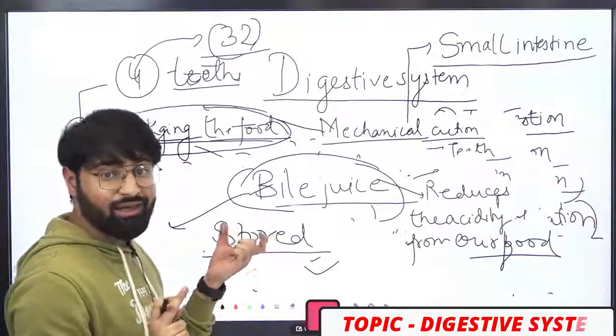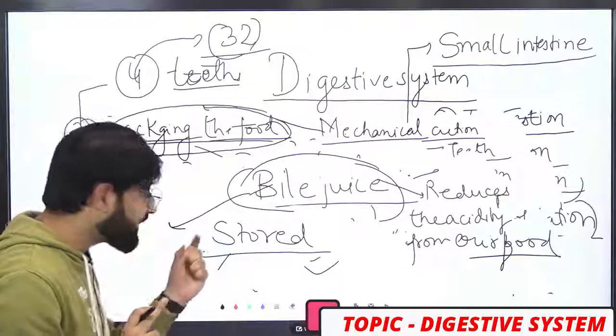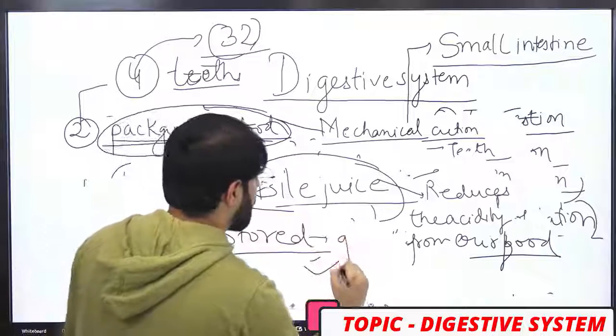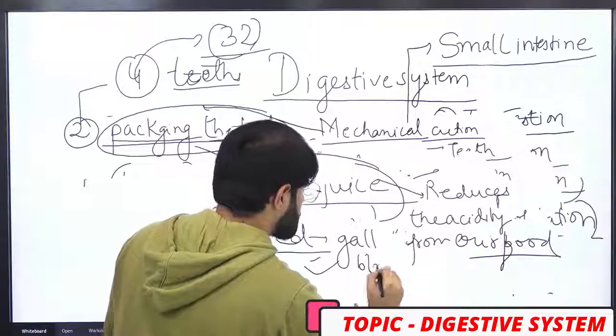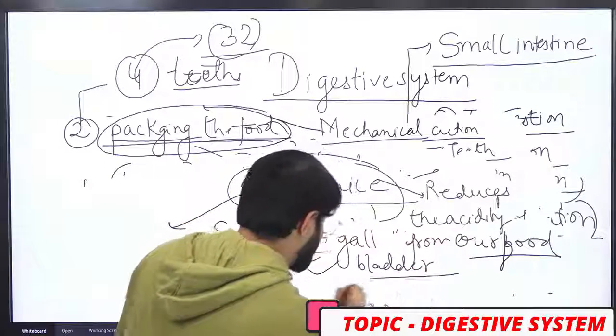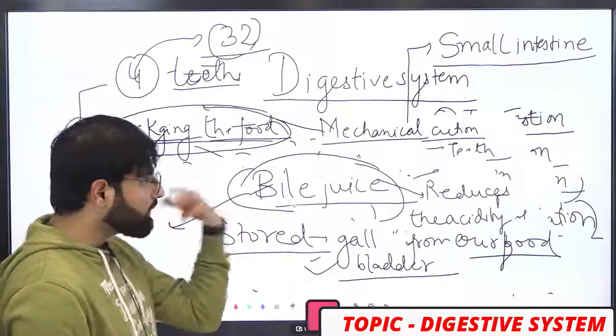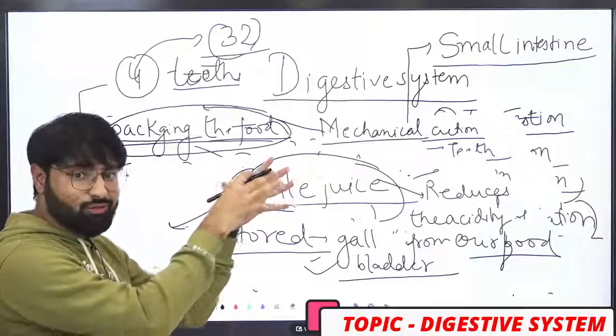In that case, your answer should be gallbladder. So class, the gallbladder is the part where the bile juice gets stored, and the liver is the part where the bile juice is produced.